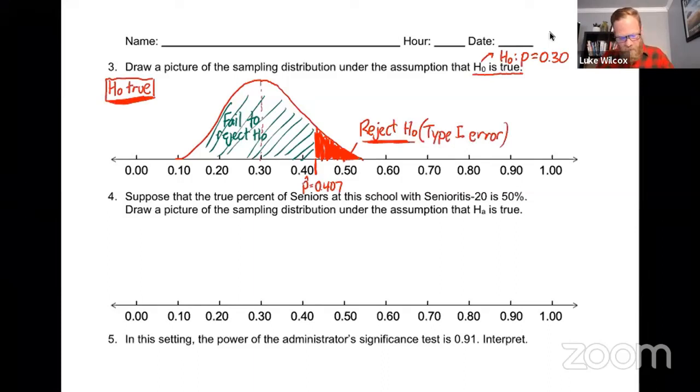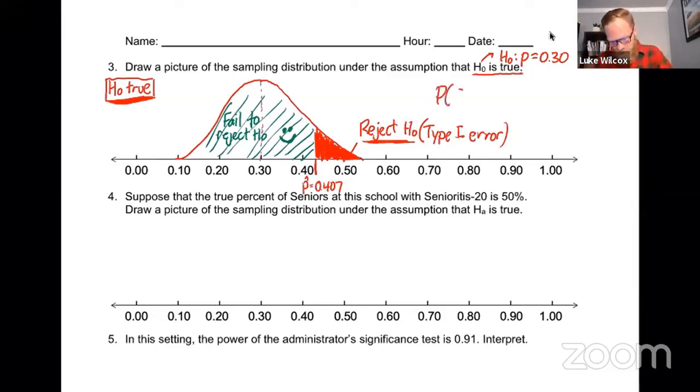Now the area in green, well, that would be a good decision, which I've been calling smiley face. So I'm just going to draw in my little smiley face there. That means we made a good decision on that one, right? The one thing I want you to take away from this picture is this red region here where we reject the null hypothesis. We know the area of that would be equal to the alpha value of 5%, right?